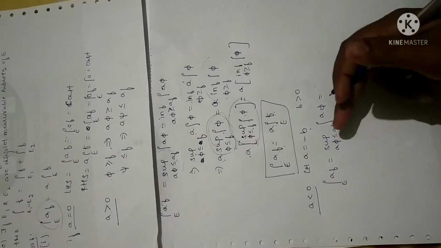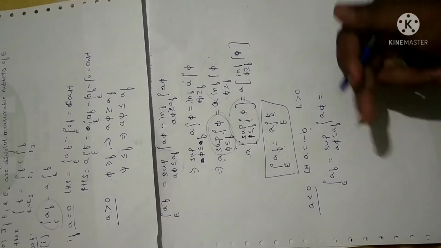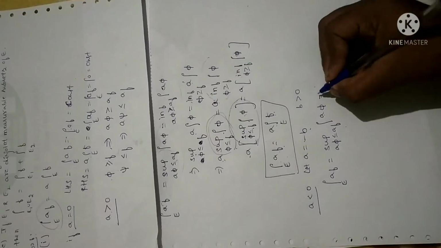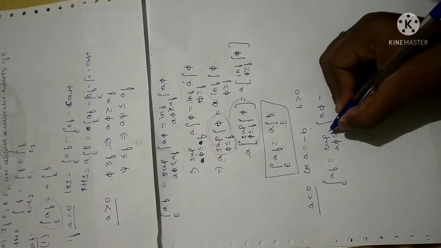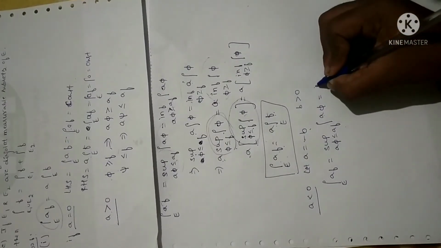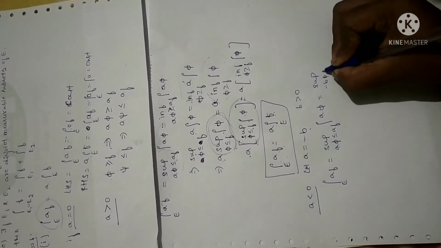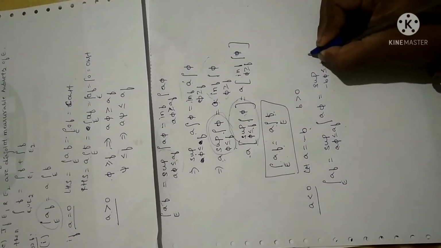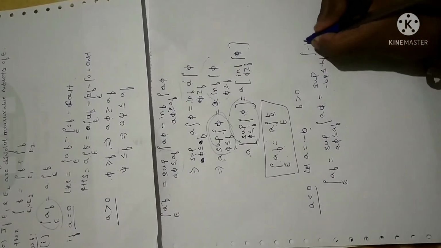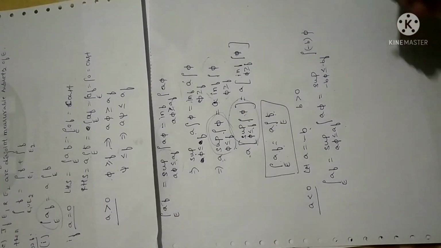If I am going to prove it for one case, that is supremum, it will be true for infimum also. So we need not prove both cases. Here I am going to prove it for the supremum case. Now I can replace A with minus B, so that I can write minus B into pi is less than or equal to minus B into F. Wherever A is there, I am replacing it with minus B. That's all. Minus B into pi.